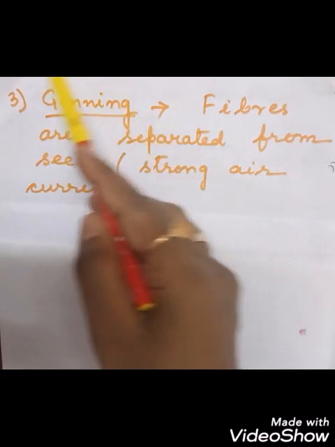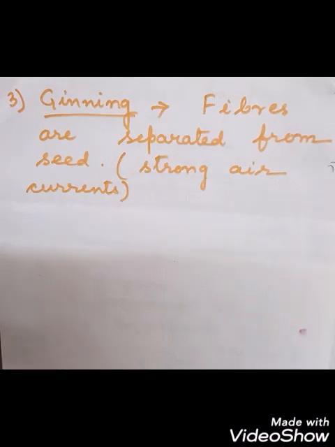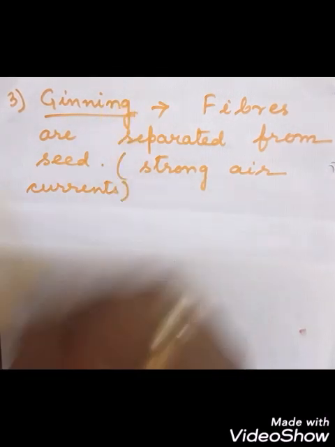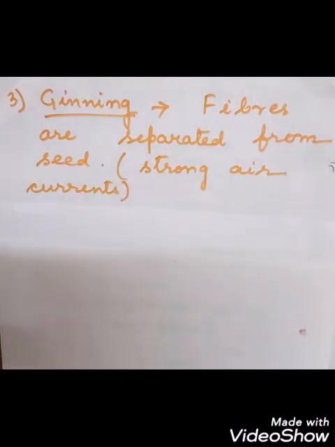So this process is called what? Ginning. So what is this? Separation of the fibers from the seed by the use of strong air current is called what? Ginning. Okay, next we come to the fourth step.